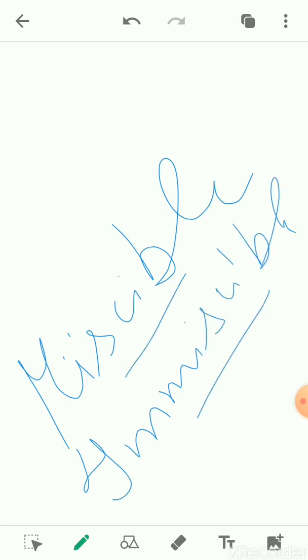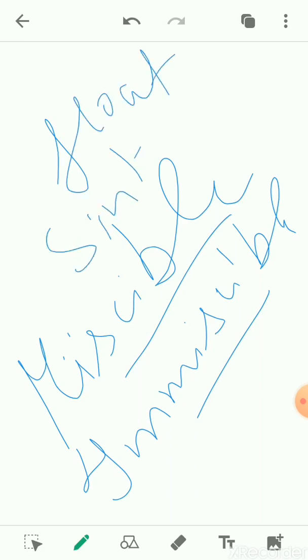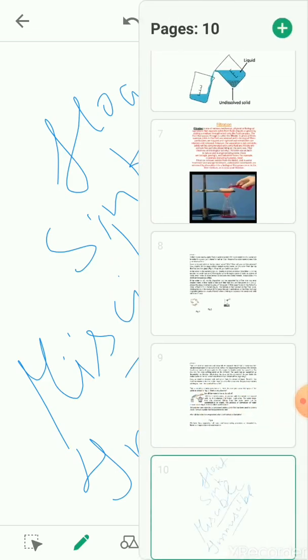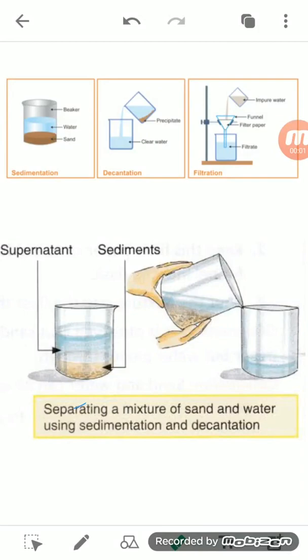So we have to separate the impurities that float on water, that sink in water, which are soluble in water, and the materials which are not soluble or are immiscible in water. On the basis of that, we will start with the first one, and that is sedimentation and decantation.